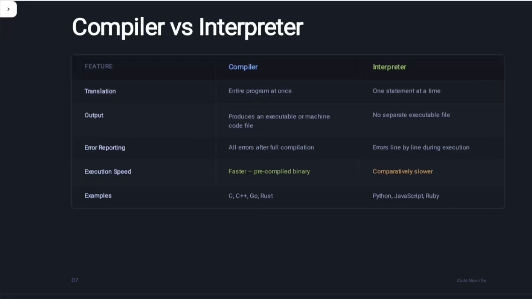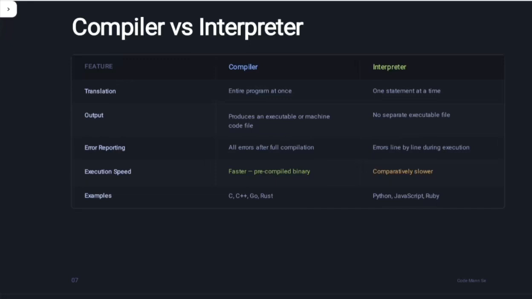After that, error reporting. Compiler gives all errors after full completion, meaning when all the source code is verified, then it gives a report of all errors. But interpreter reports errors line by line during the execution. If there is an error in the third line, it will not execute it, it will give you the error.